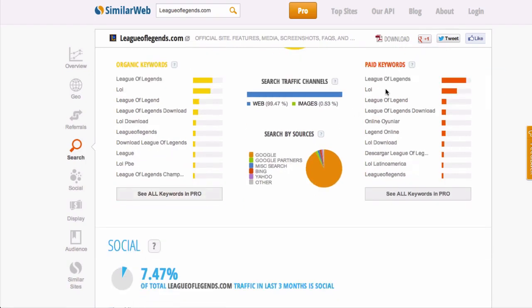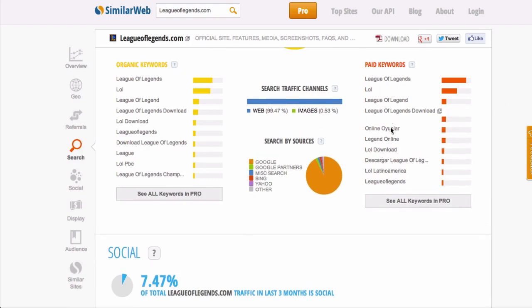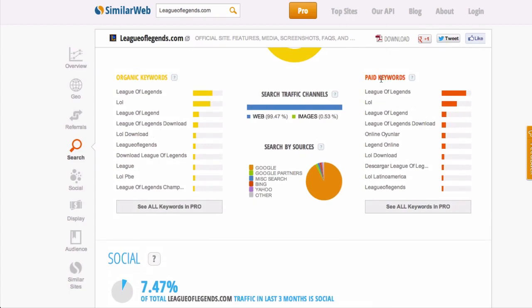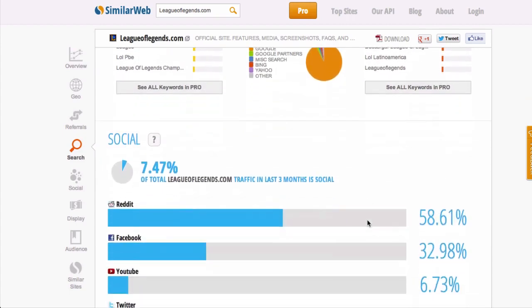We got more keywords over here. All of these keywords are what people type into Google to then end up on the League of Legends site. So yeah, this is great to find out what keywords are worth targeting. Let's scroll down a little bit more.